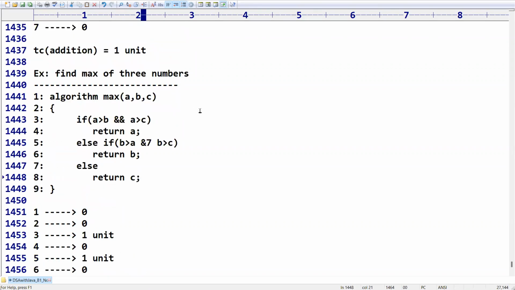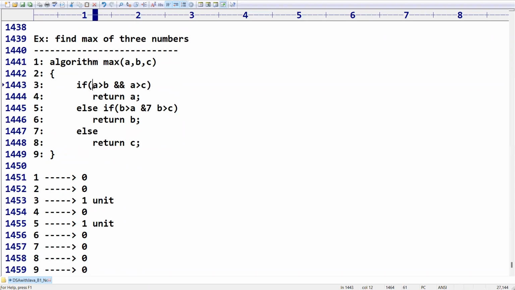Okay. So Komal, you can check here. First, we will compare the value of A with B and we will compare the value of A with C. This is 1 unit. Luckily, if this condition is satisfied, then no problem. We are the lucky person. So 1 unit of time is sufficient. Suppose this condition fails, then it will come to this stage. There already 1 unit of time is wasted. It is verified. Again, we are going to take 1 more unit of time. So this happens if the first condition is not satisfied.